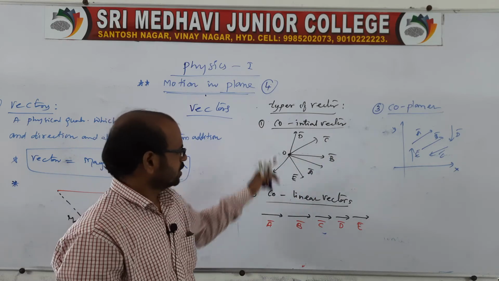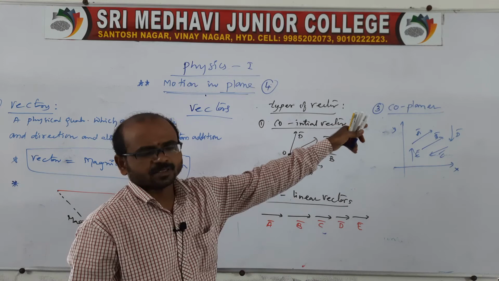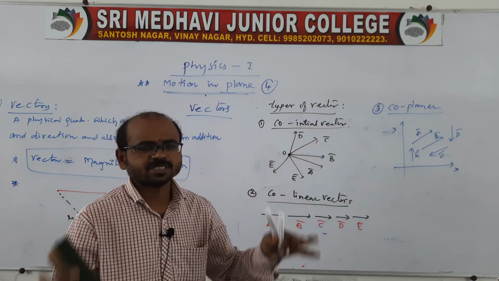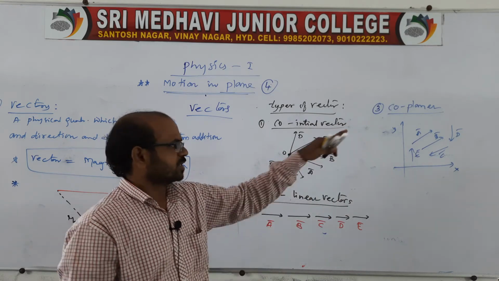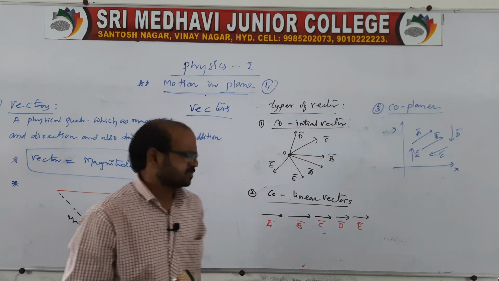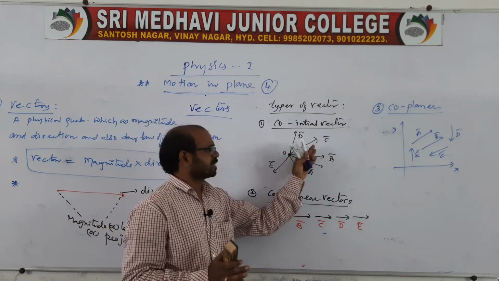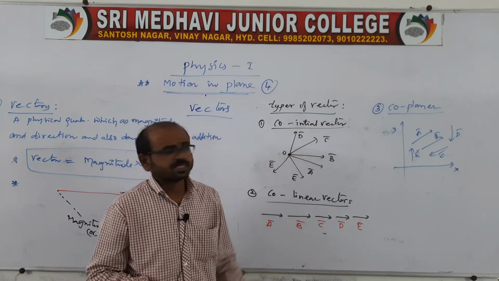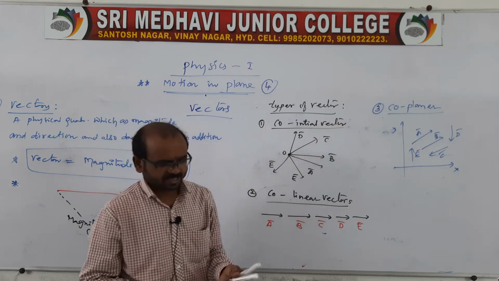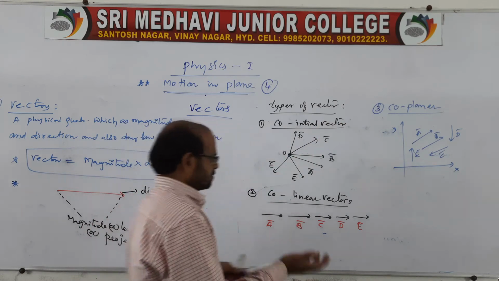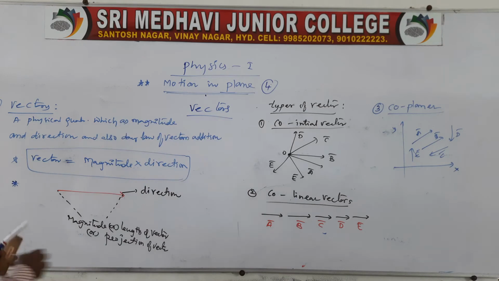Here we have co-initial, collinear, coplanar. Co means represented in the same. Here the magnitudes may or may not be the same, here also the magnitude may or may not be the same. These are the types of vectors. And the next type is very, very important, the fourth type we can say.